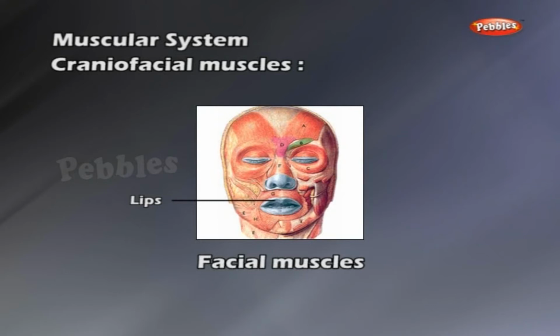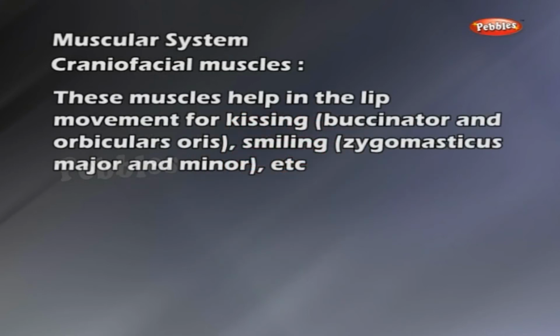nose, cheek, zygomaticus major and minor, pinna and the scalp. These muscles help in the lip movement for kissing, buccinator and orbicularis oris, smiling, zygomaticus major and minor, etc.